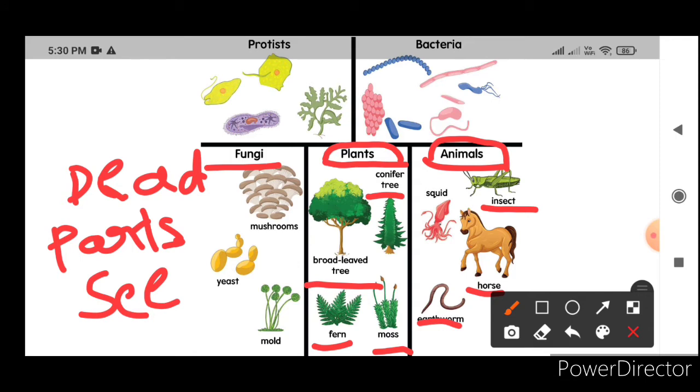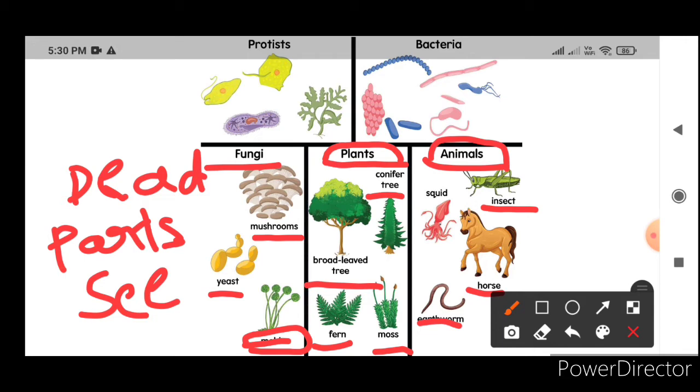Some examples of fungi are mushrooms. We can make mushroom curry; some mushrooms are edible. And yeast. Yeast cells we use to make biscuits and bread. And mold. This is bread mold, where the bread is spoiled. You can see the fungi on that spoiled bread.